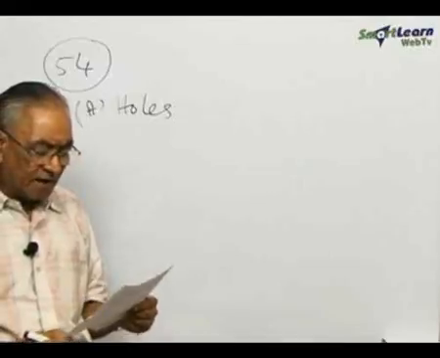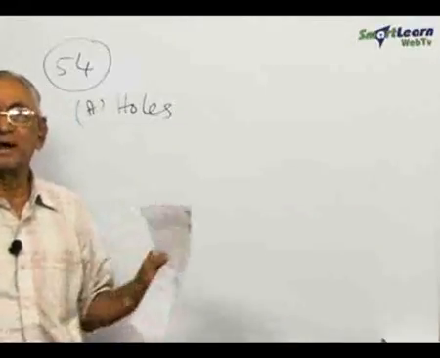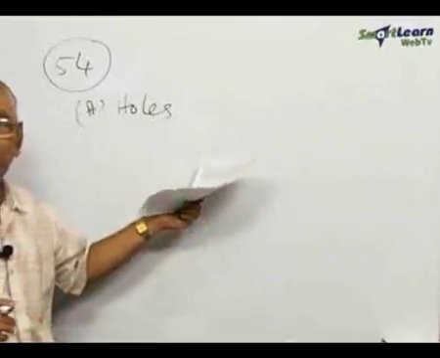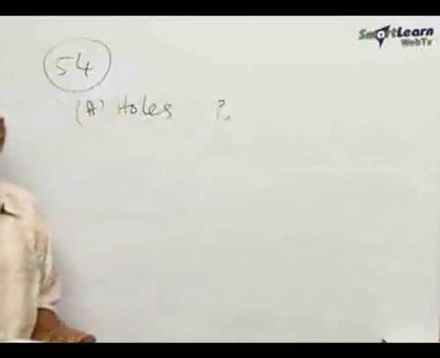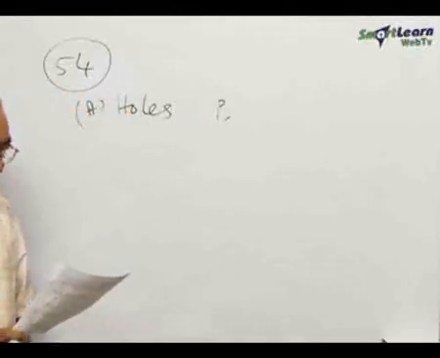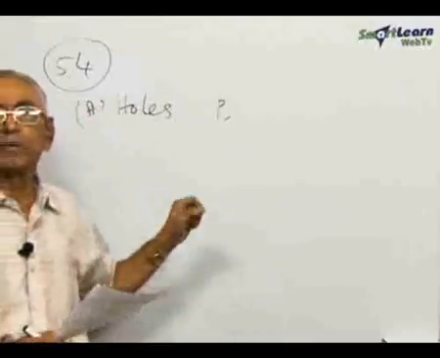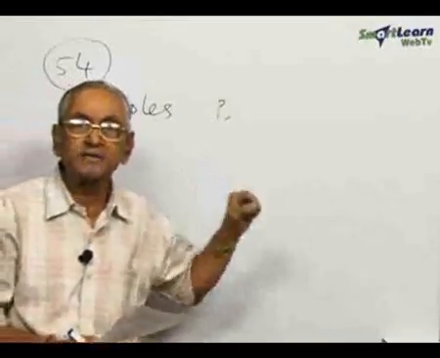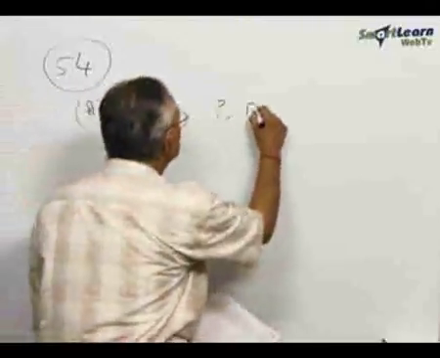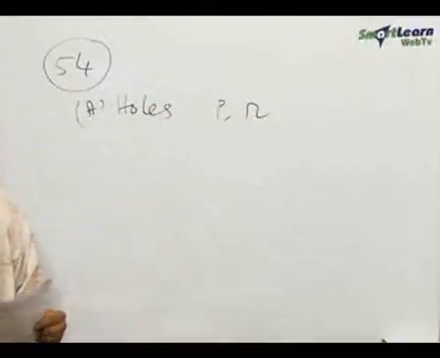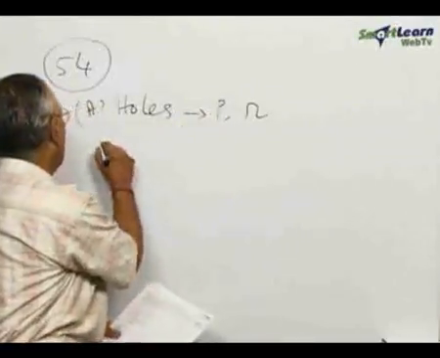On the right hand side you have P, which is an intrinsic defect in the solid. Certain holes are formed, which is an intrinsic defect in the solid. Therefore, P is the correct matching answer with respect to A. In addition to P, why are these holes produced? It is a result of the loss of electrons from the covalent bond. Therefore, R is also a possible answer. So, P and R are the correct matching items for A.